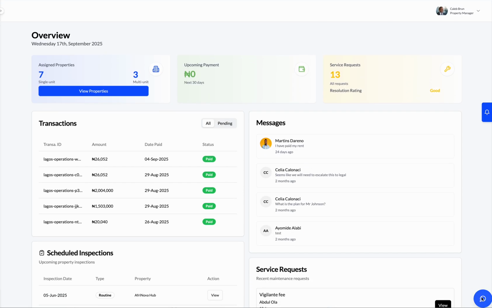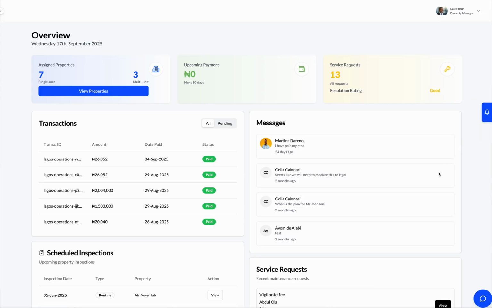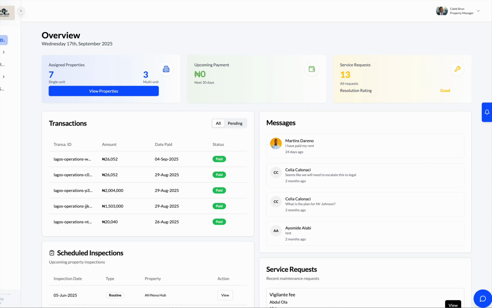I also did mention in the previous video, I skipped that we also have an AI assistant, which you can ask pretty much questions and it can help you with. It's a great touch, not something that a lot of property managers use, because at the end of the day, every single page, as I mentioned, has that widget that helps you know what you need to do.